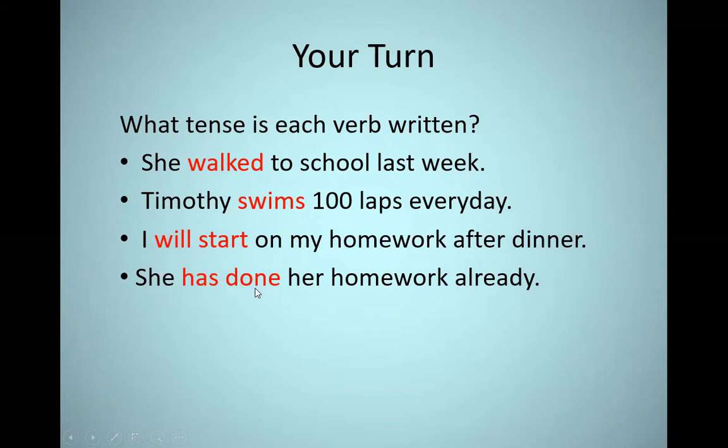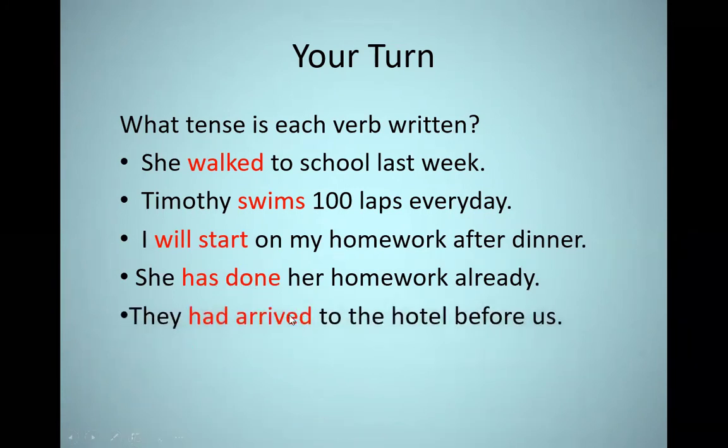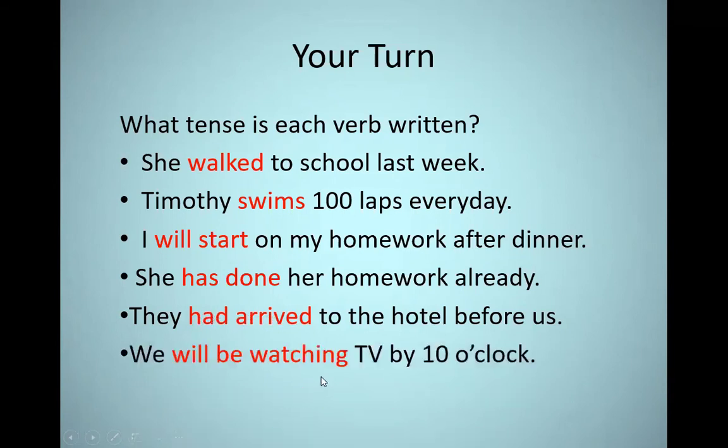Present perfect tense. Another example, "they had arrived to the hotel before us." If you look here at the verb phrase "had arrived," you have a helping verb "had" and the past participle "arrived." So in that case, you are forming the past perfect tense. "Had arrived," past perfect.